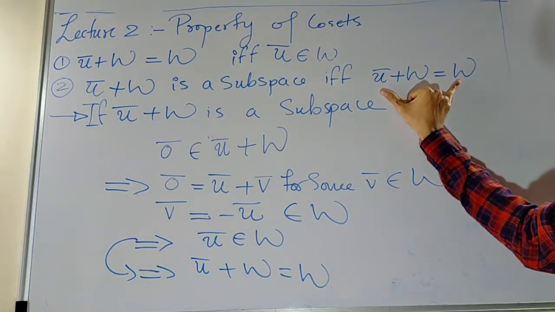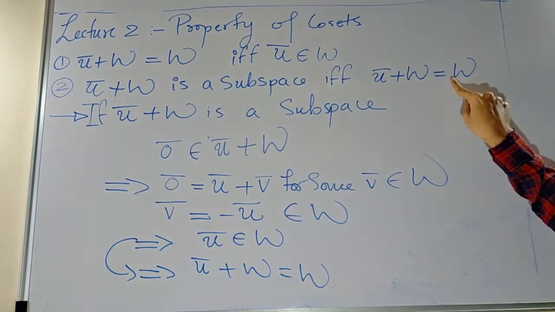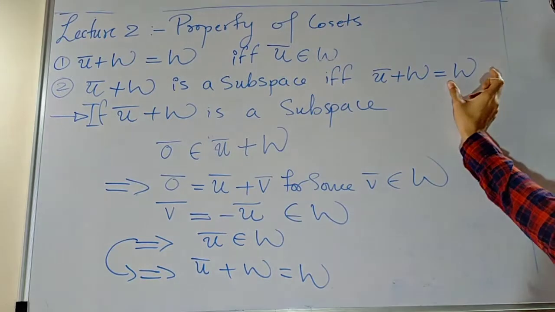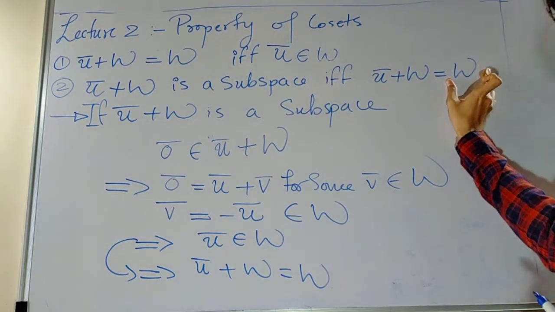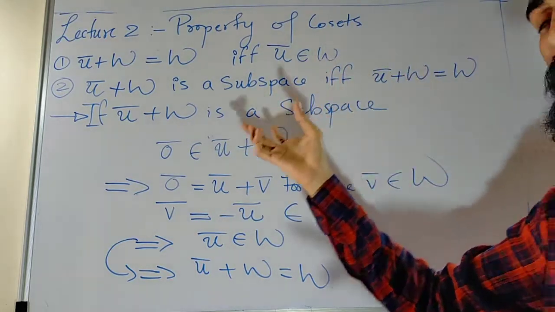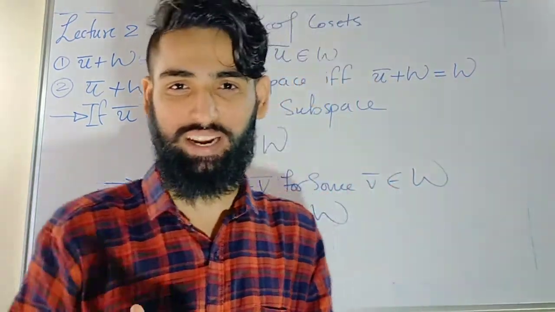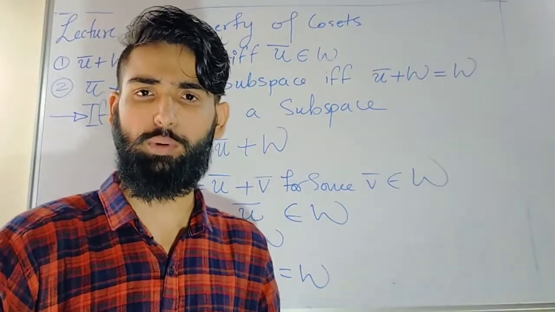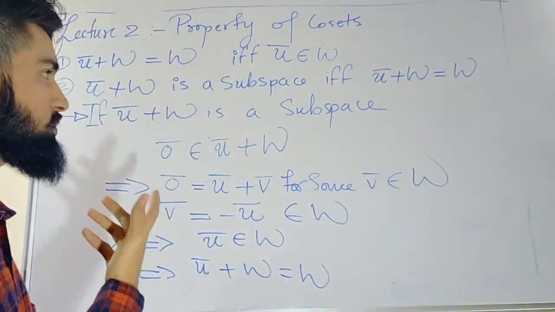Suppose you are given this: u bar plus w is equal to w. Since from the given hypothesis we know that w is a subspace, hence this is also a subspace. Nothing to prove, right? It was actually simple, just a two-line proof you can write. Just by the given hypothesis it gets proved. So this is the second property.